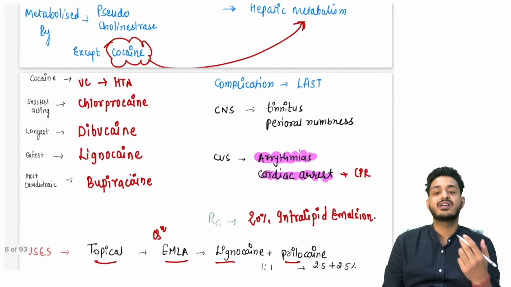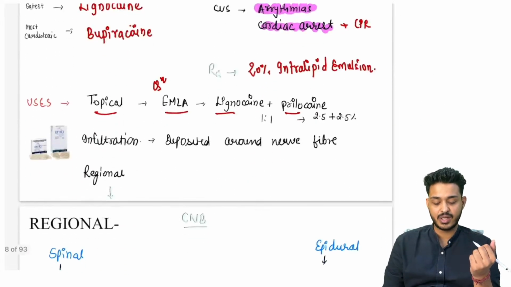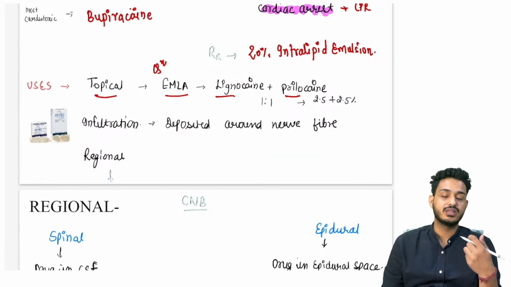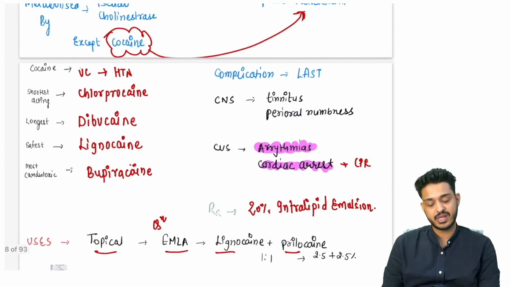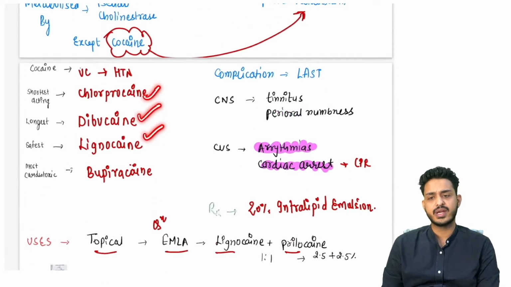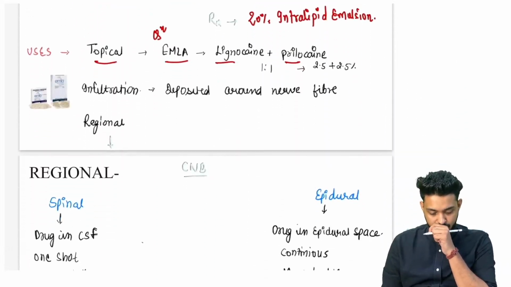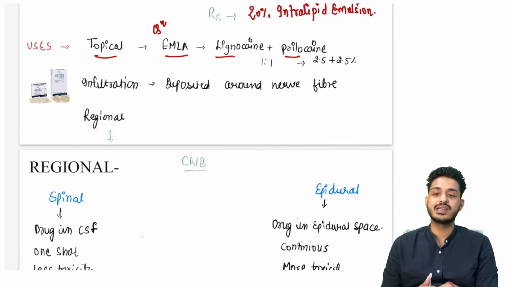Right, where to put these? These are to be put locally around the nerve fiber. So we can use the infiltration method. The drug is going to be deposited around the nerve fiber. We can use chlorprocaine, dibucaine, lignocaine, bupivacaine, you can use any of them. Right. Then we are having regional anesthesia.